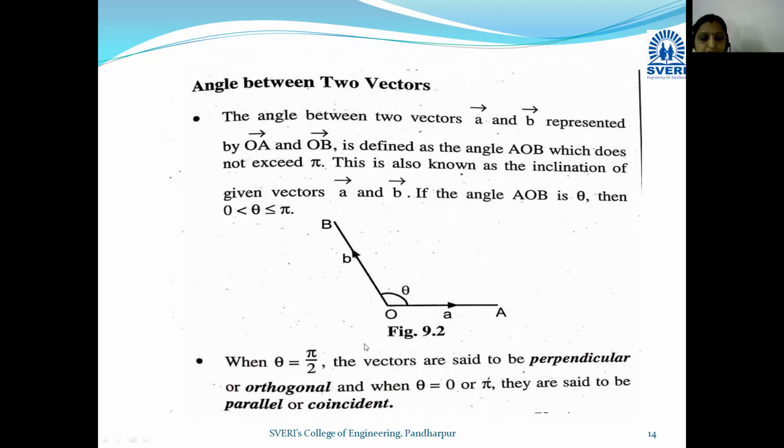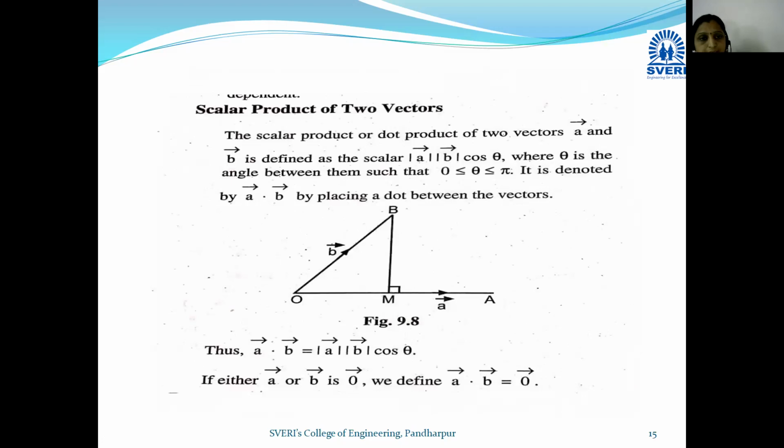Okay, if this theta is 90 degree, that means pi by 2, then a bar and b bar are said to be perpendicular vectors, and if angle between them is 0 or pi, then we can say that the two vectors are parallel or coincident. Okay, in this way we can find the angle between two vectors. नाव सी स्केलर प्रोडक्ट.